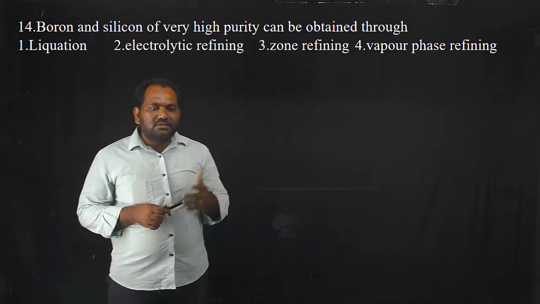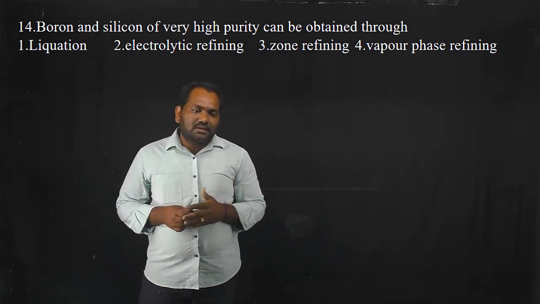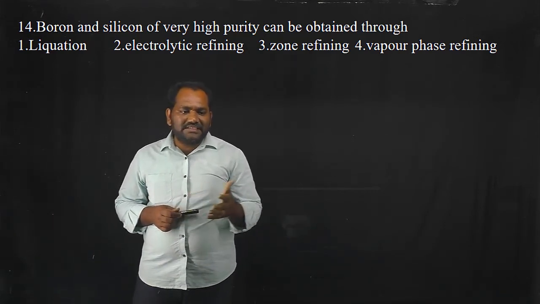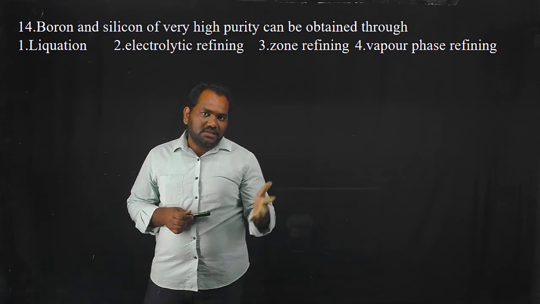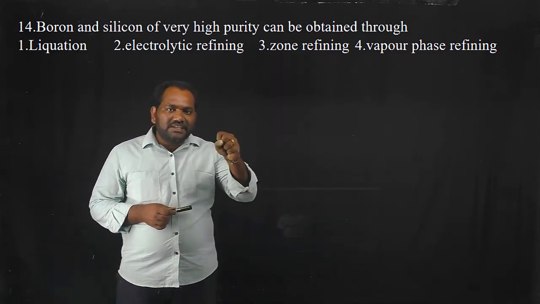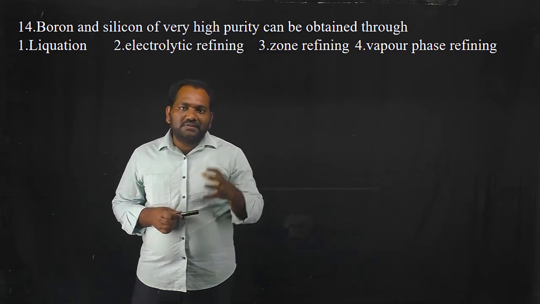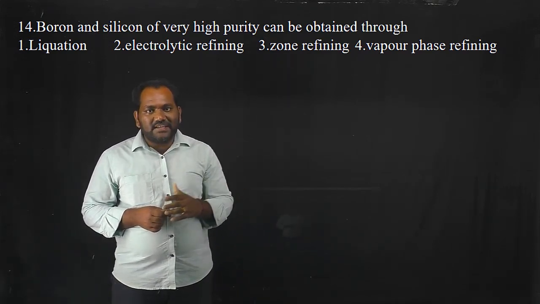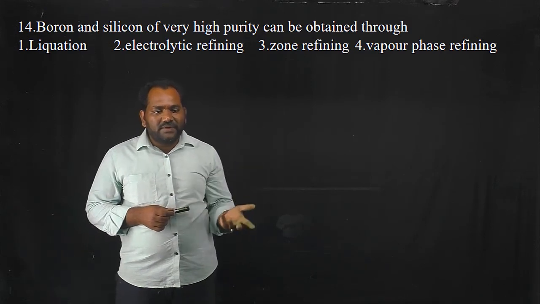For obtaining the pure form of boron and silicon, we use the zone refining process.